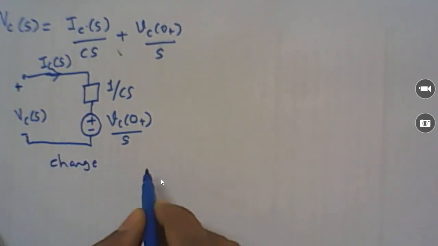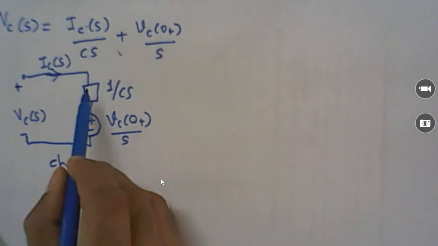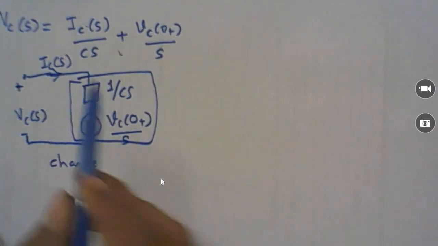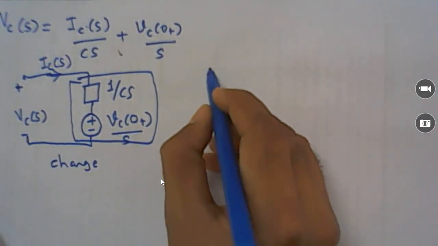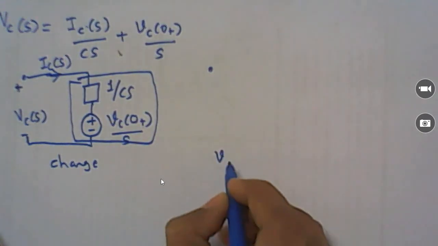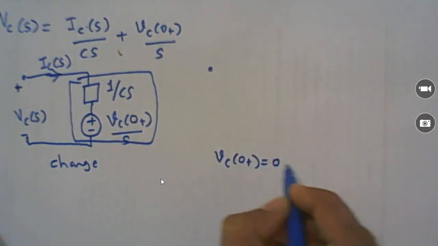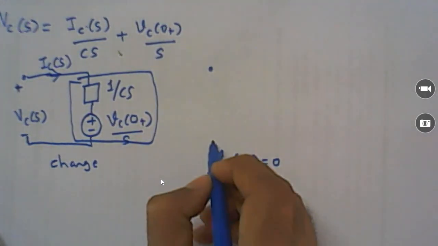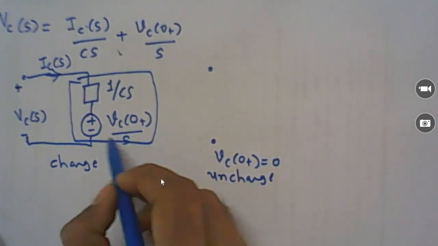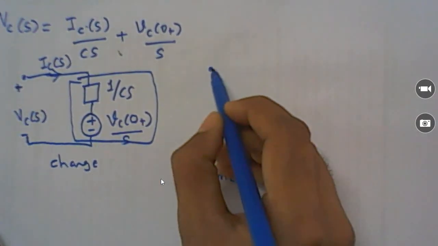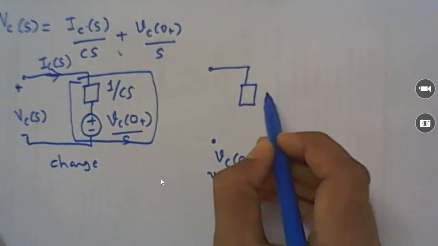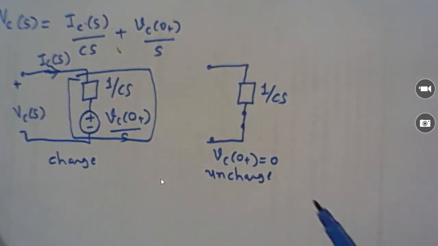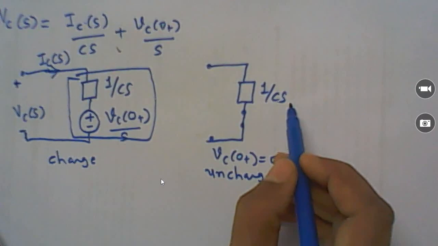If the capacitor already has an initial charge, then we can replace the capacitor with this series equivalent circuit. If it is uncharged, then VC of 0 plus is 0 for an uncharged capacitor. In that case, let me substitute VC of 0 plus as 0. So the voltage source value is 0, and a zero voltage source can be replaced with a short circuit. So for the capacitor, its impedance is 1 upon CS. So we can